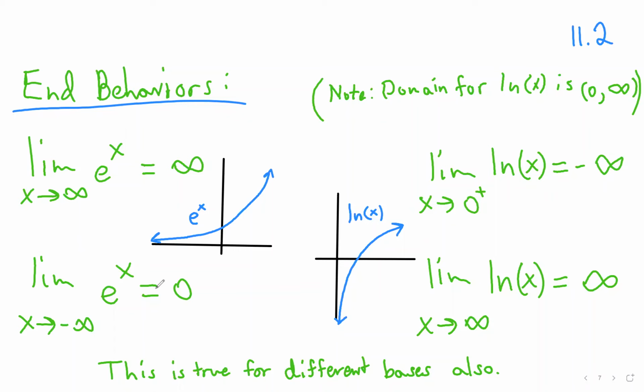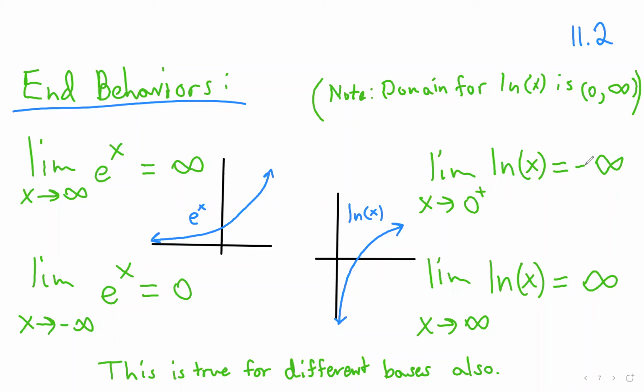And as they continue to get smaller, that exponent would have to get even larger to accommodate that. And so the value of ln of x tends towards negative infinity as x tends towards the 0 value from the positive side.